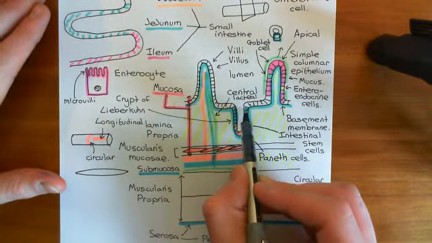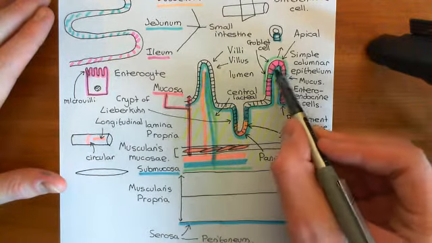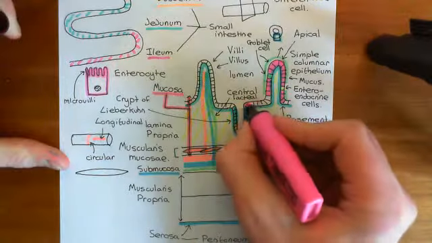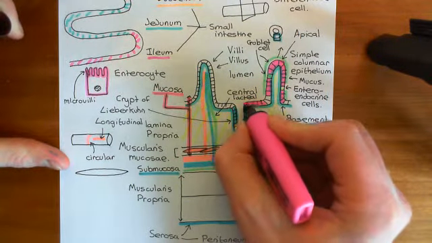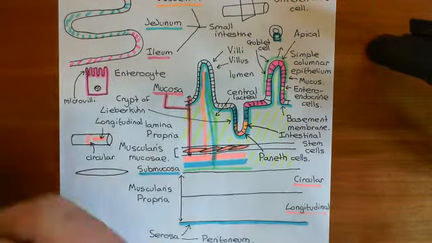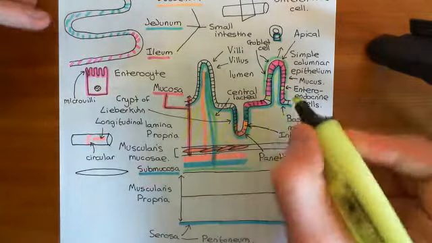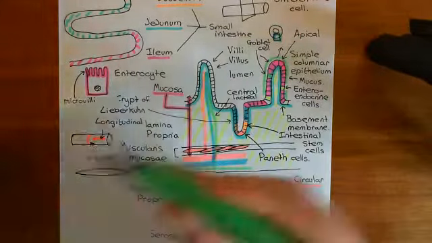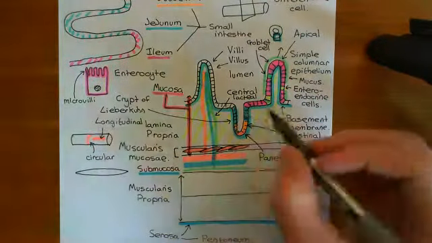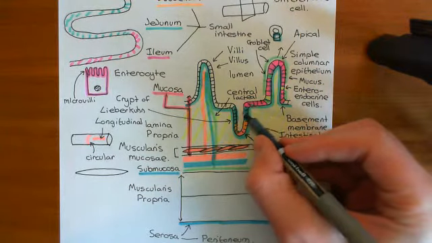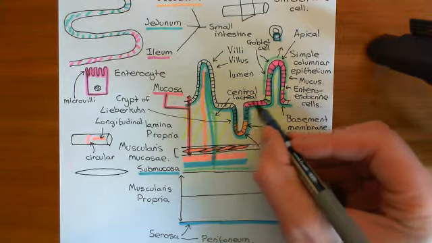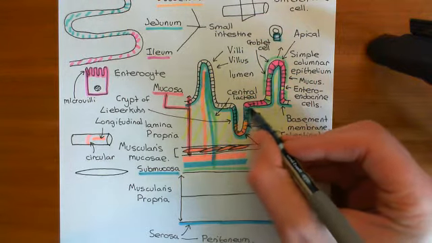And each of these cells could become either an enterocyte, in purple here, that's most likely, or it could become a goblet cell in green, or it could become an enteroendocrine cell. So here in yellow is the enteroendocrine cell, and let's say here is a goblet cell in green. And then as they finish the process of differentiation, they'll move out onto the surface of the epithelium, so they're no longer in the crypt of the epithelium.